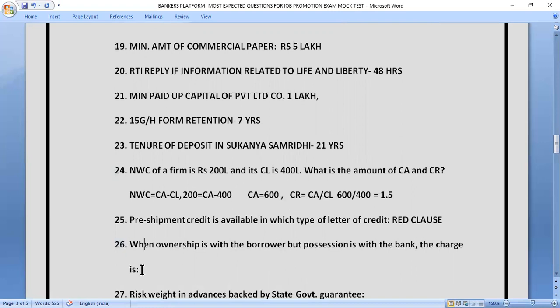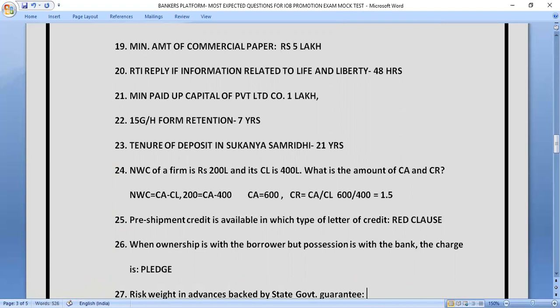Our next question is, when ownership is with the borrower but possession is with the bank, what type of charge do we create? So the correct answer of this question is pledge. Pledge is the charge that we create in which the ownership is with the borrower but possession is with the bank, like in the case of jewel loan.